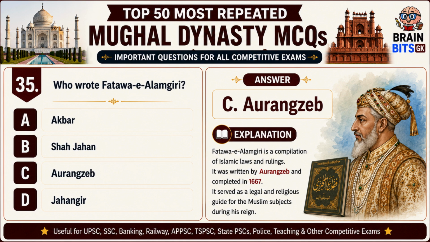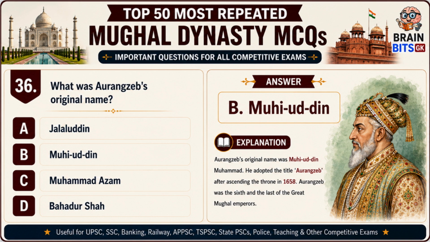Correct answer is C. Aurangzeb. Fatwa-e Alamgiri was a comprehensive compilation of Islamic law prepared under the patronage of Emperor Aurangzeb by a group of eminent Islamic scholars during his reign. It served as an important legal reference in the Mughal Empire. What was Aurangzeb's original name?